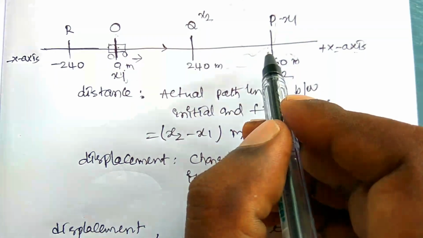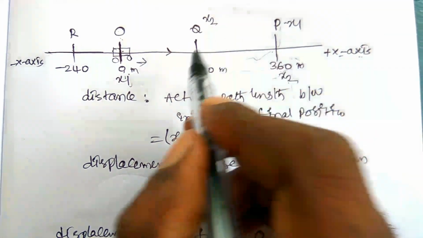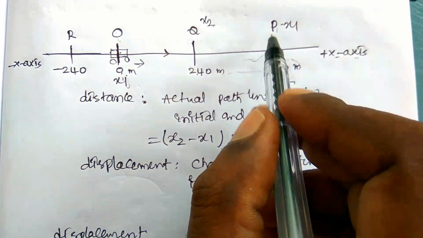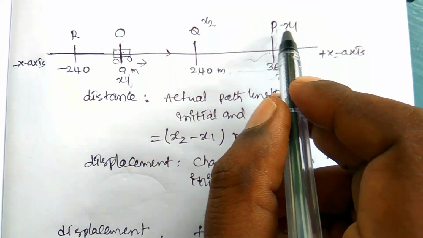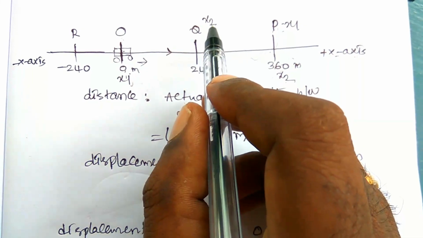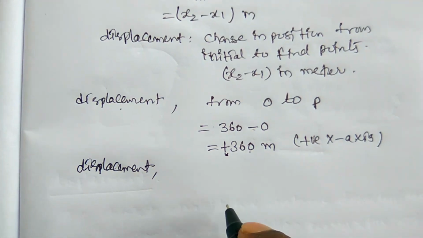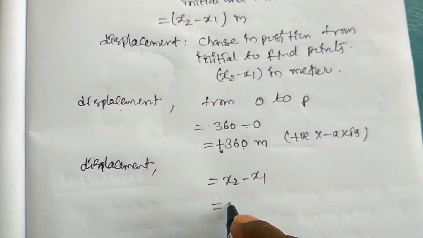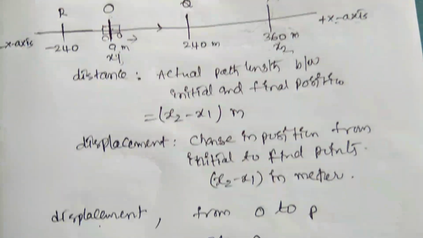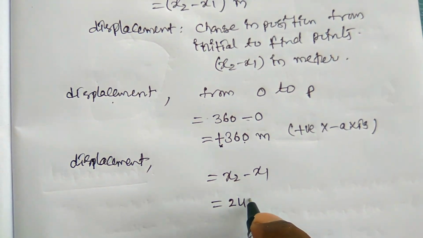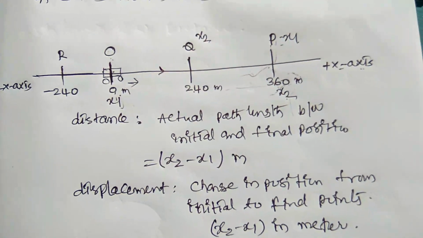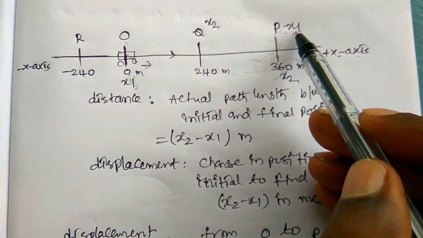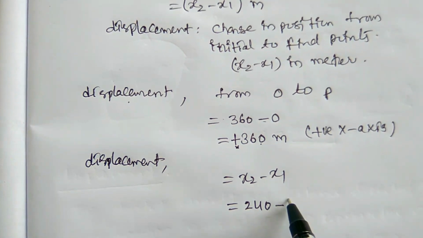Now we have to find the displacement from P to Q. P is the x1 point, Q is the x2 point. Now the displacement should be x2 minus x1. What is x2 here? x2 is equal to 240 meters, and minus x1, what is x1 here? This is 360.